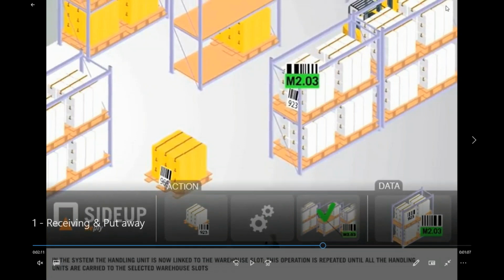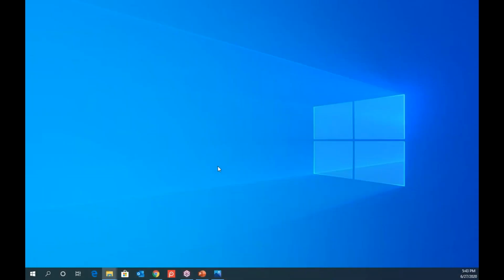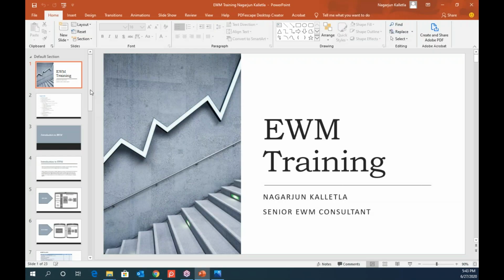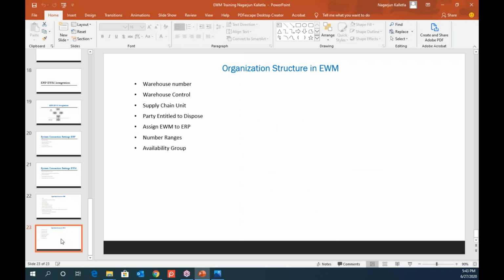I'll show you in the system when we complete the configuration, and I will take real-time examples, and I will make sure you understand what I'm demonstrating. So any questions, or do you guys have any other topics in your mind? Shubham, do you have any question?